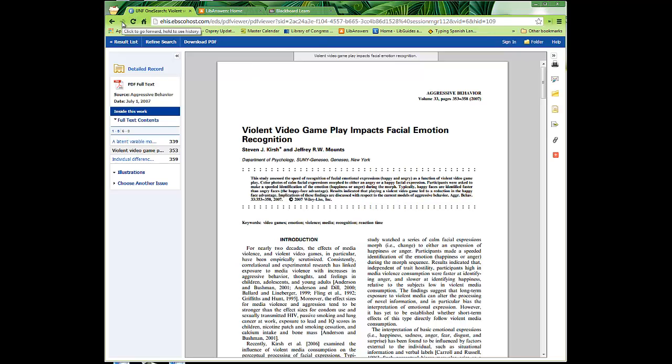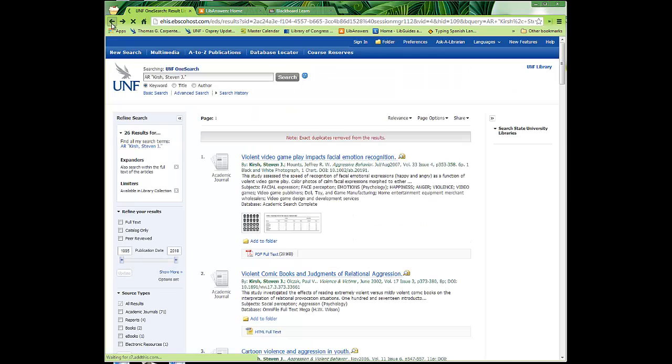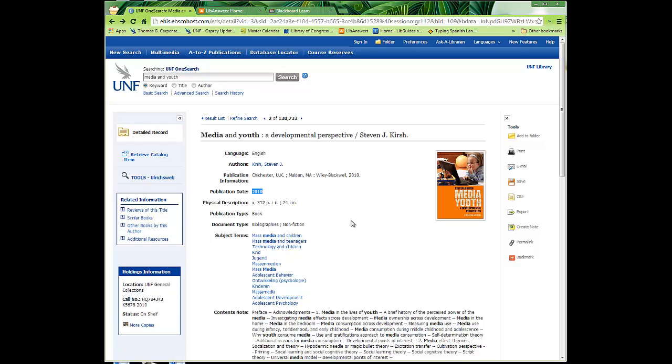So we didn't address the currency yet, although we kind of did. Let me just get back to that book real quick that we started looking at. Okay, so here's the book. It was written in 2010. That's still pretty recent, but you would want to have a conversation with yourself, or just think on what exactly is your topic to do with youth in the media.